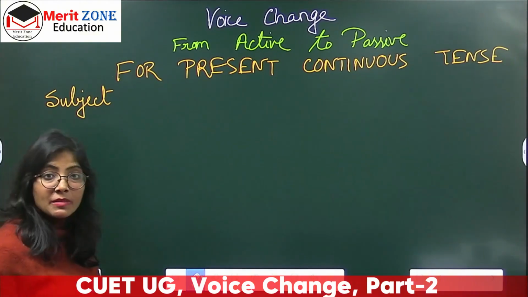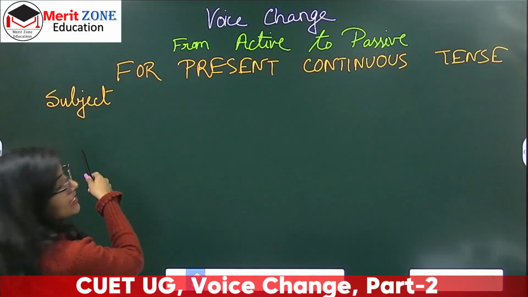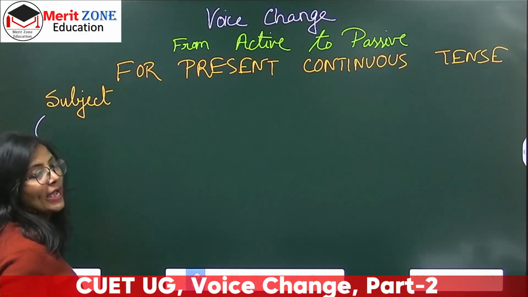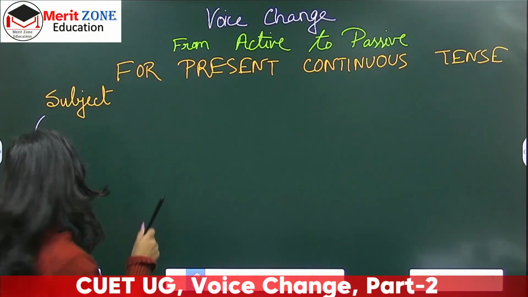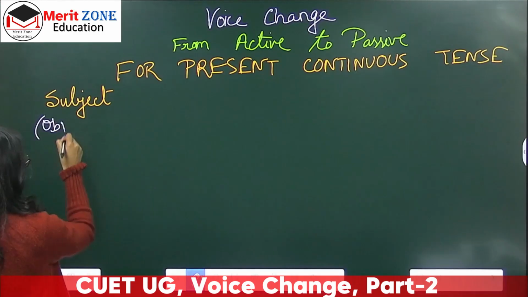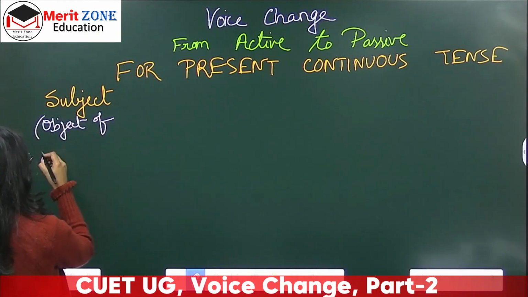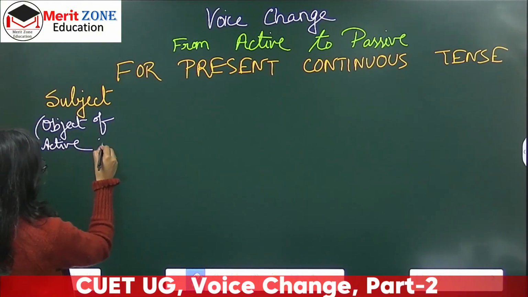Here subject means the object of active voice becomes the subject of passive voice, right? So here I'll write in the bracket, the object of active voice. I'll just write object in short.